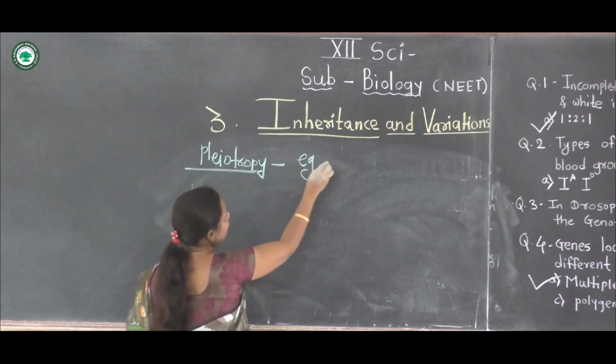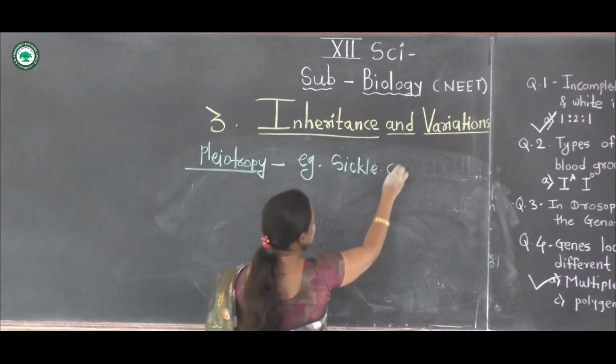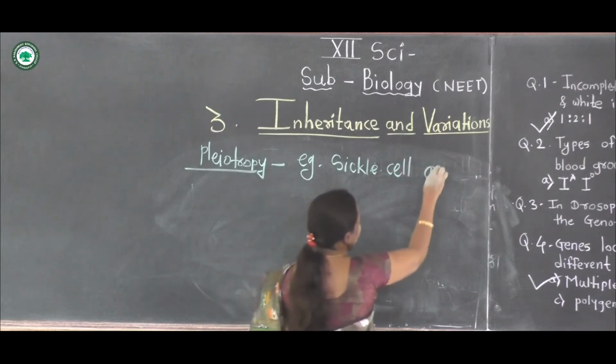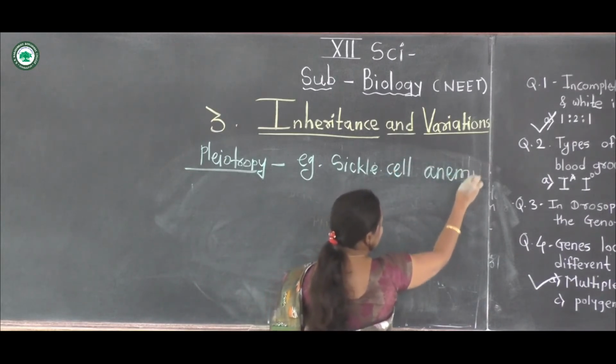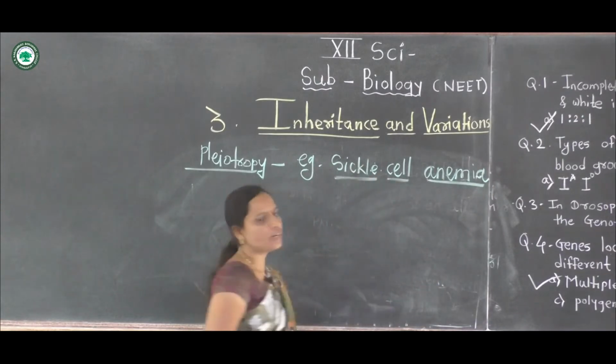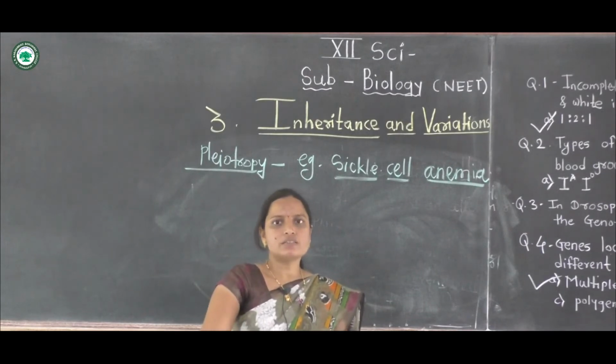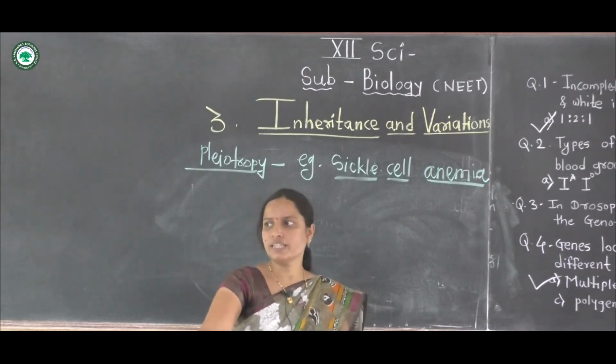Example: sickle cell anemia. It is an example of pleiotropy. One is a normal healthy gene and another is a diseased gene.